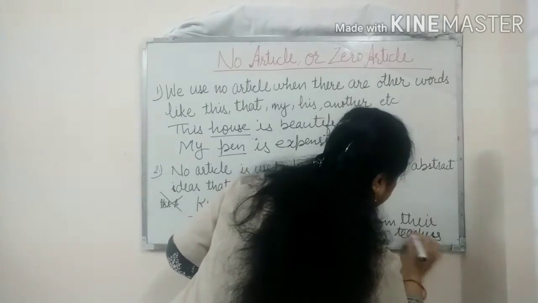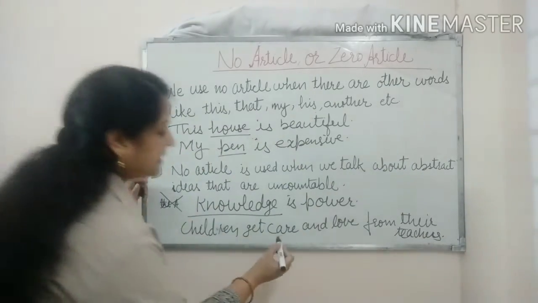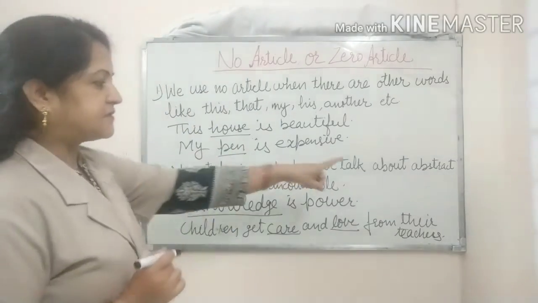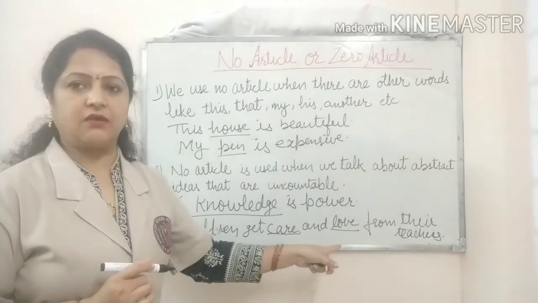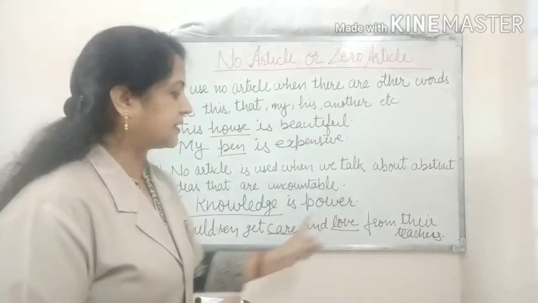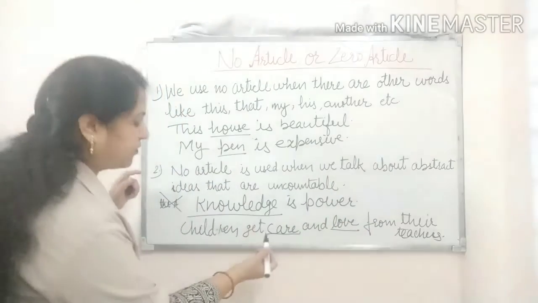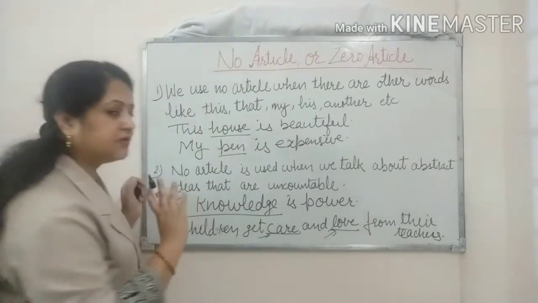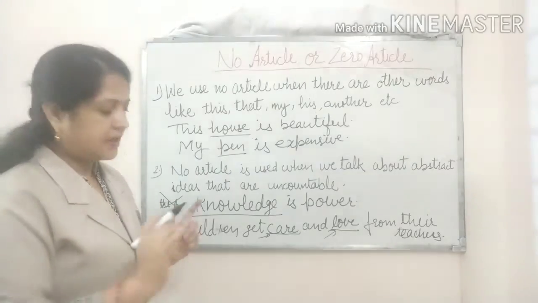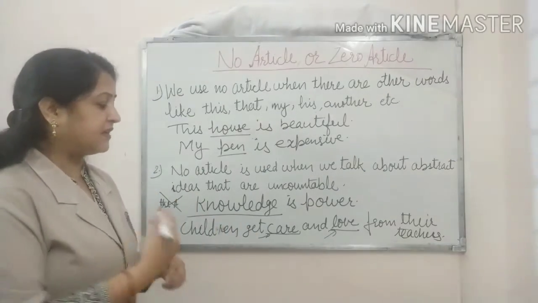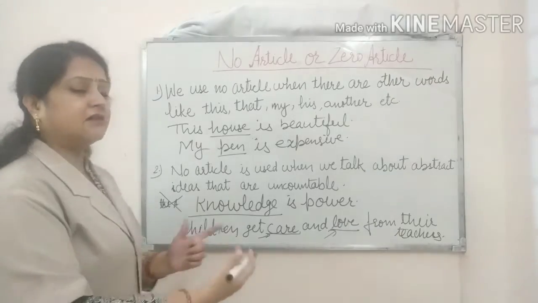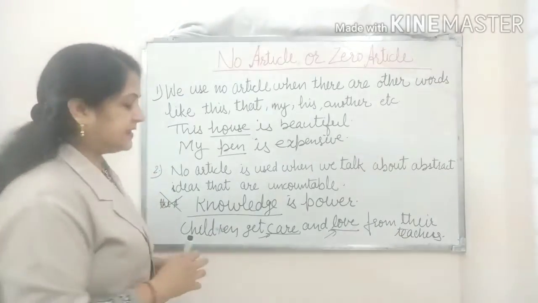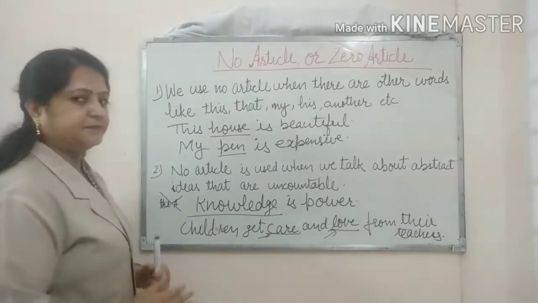Here again we can see that care and love both are abstract uncountable nouns. So before care or before love we are not using any article, and the sentence is correct. If we write children get the care or a care, then the sentence will be wrong. So these are the correct sentences.